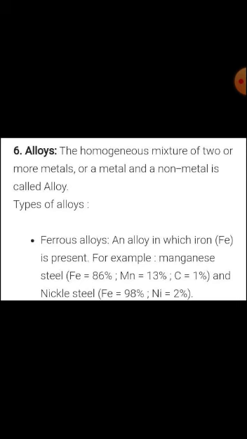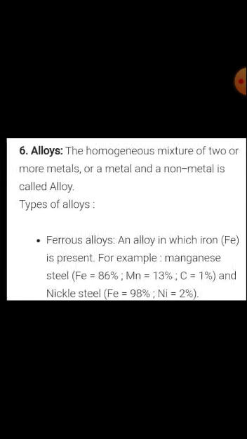Now we talk about alloys. An alloy is a homogeneous mixture of two or more metals, or of a metal and a nonmetal. There are different kinds of alloys, such as ferrous alloys and non-ferrous alloys. An alloy in which iron is present in large proportion is known as a ferrous alloy.